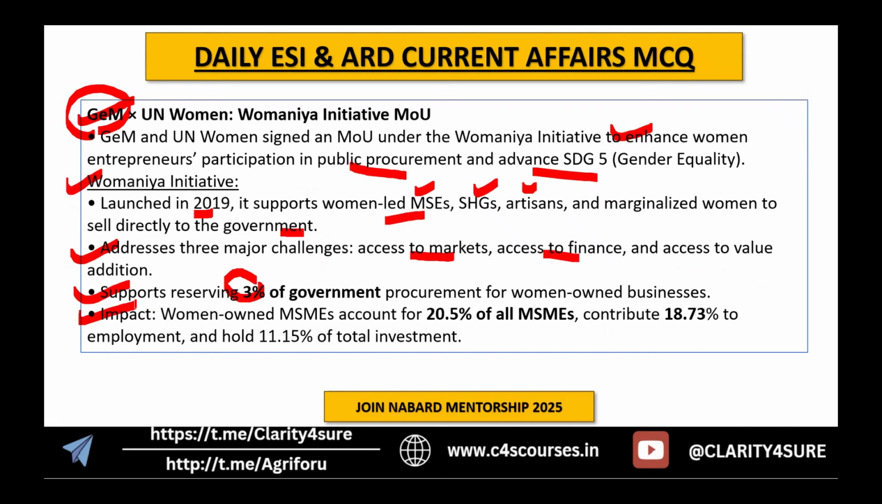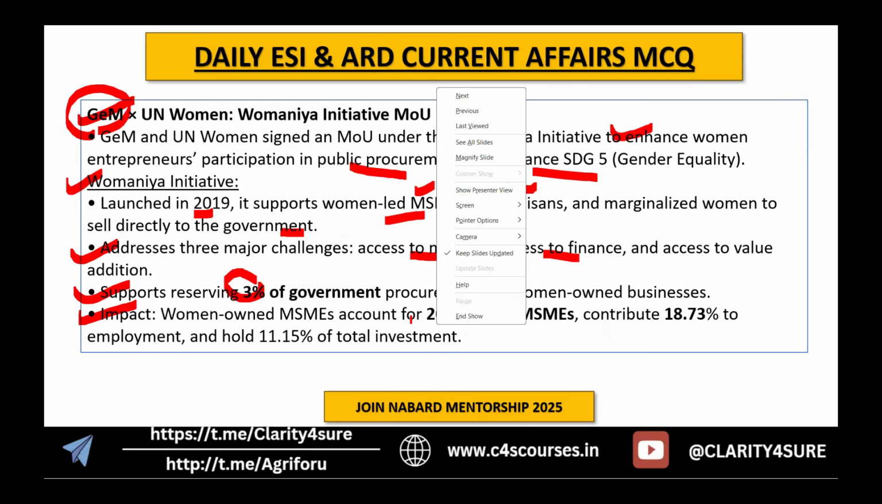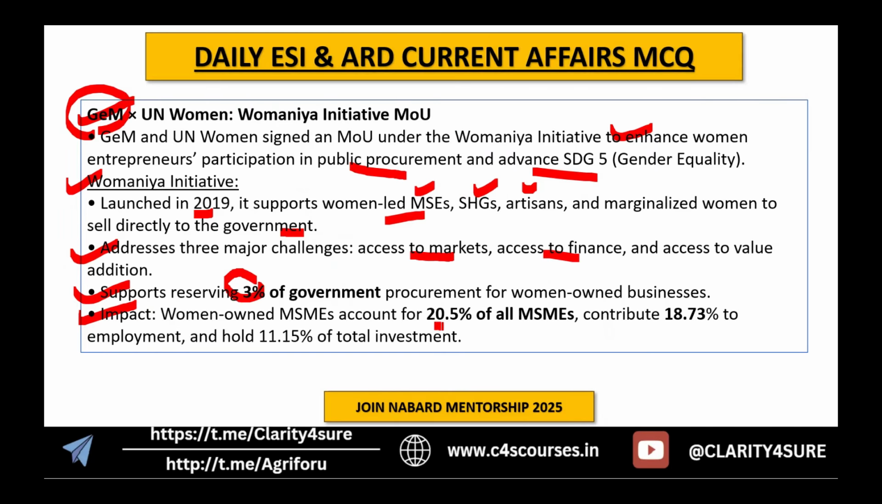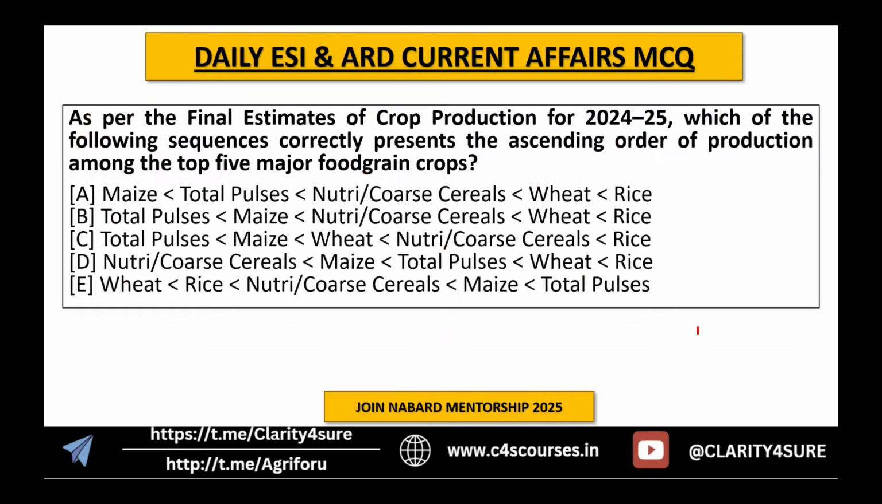And yes, of course it is going to benefit MSMEs. Women account for 20% of all MSMEs, and they contribute around 18.7% to employment. These are again important facts that you can use in your mains, right? So yes. Next question is in front of you.